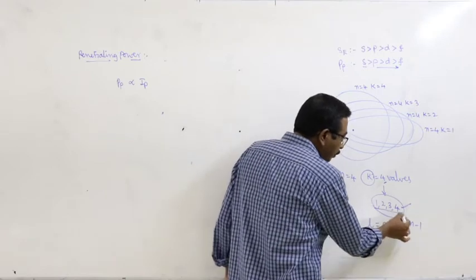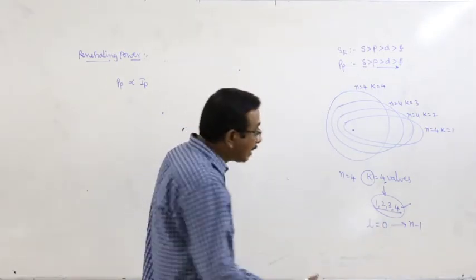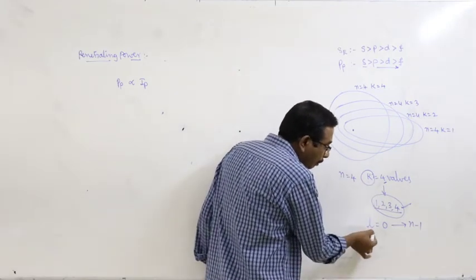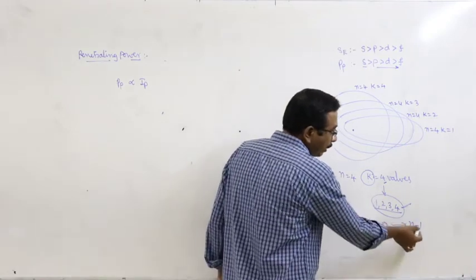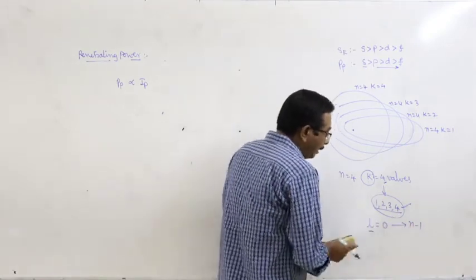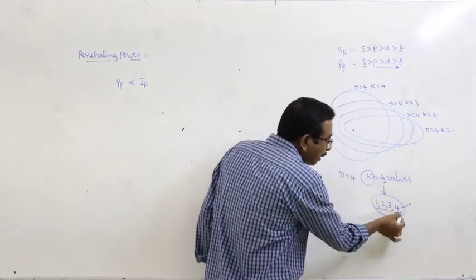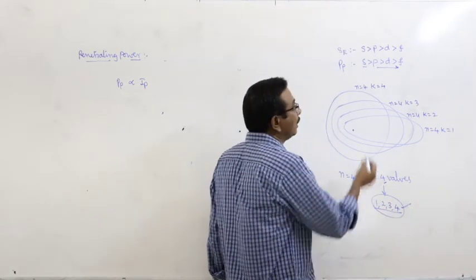Later on it was modified as azimuthal quantum number represented by the letter L, 0 to n minus 1. Here we have no need to think about this. Azimuthal quantum number has 4 values: 1, 2, 3 and 4.